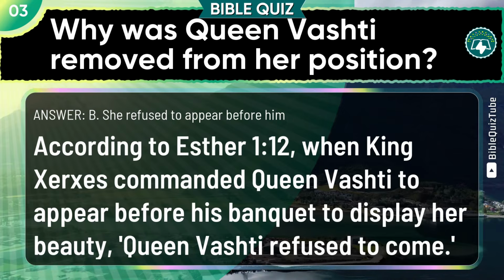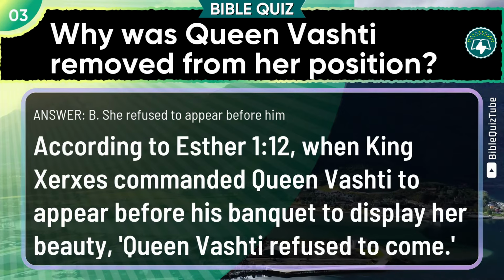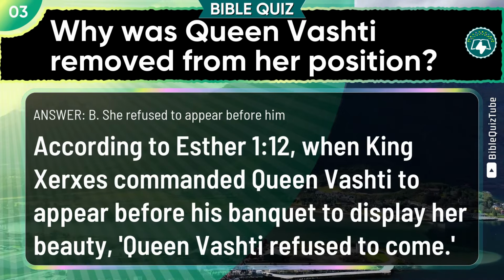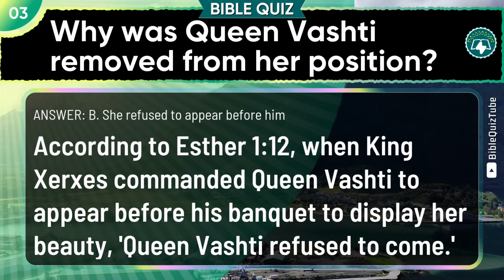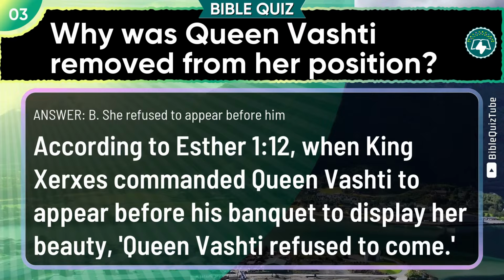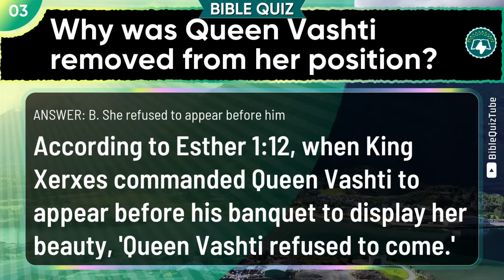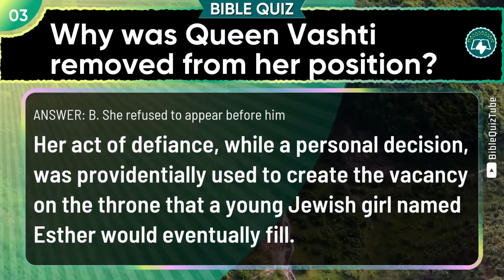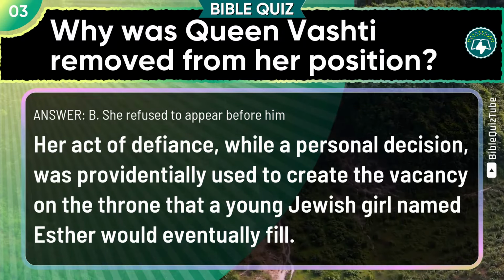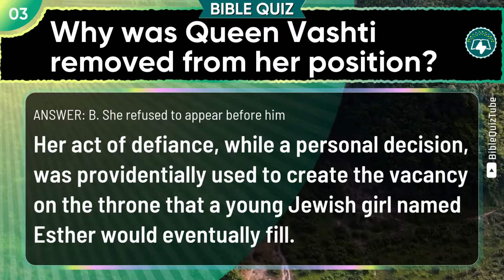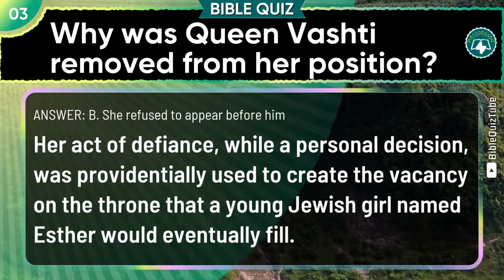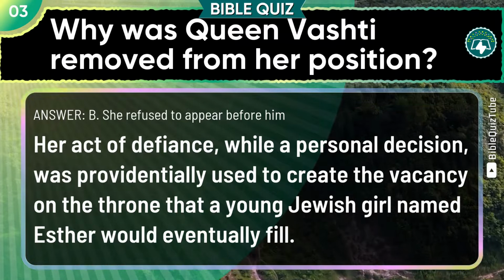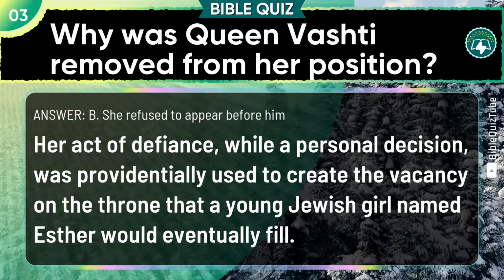The explanation. According to Esther chapter 1 verse 12, when King Xerxes commanded Queen Vashti to appear before his banquet to display her beauty, Queen Vashti refused to come. Her act of defiance, while a personal decision, was providentially used to create the vacancy on the throne that a young Jewish girl named Esther would eventually fill.